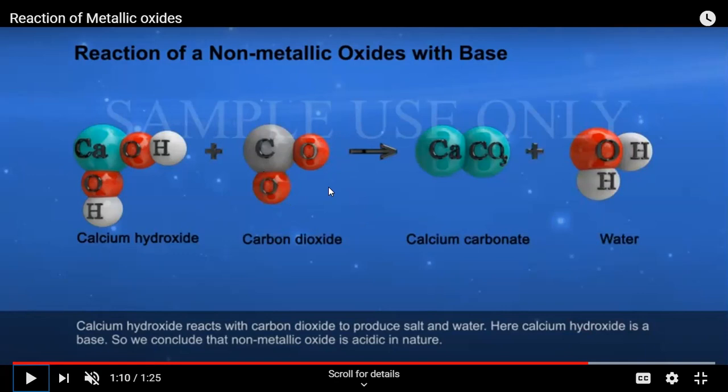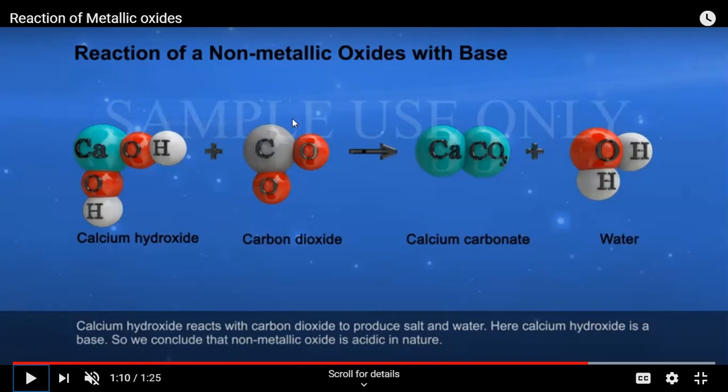Since carbon is classified under non-metals, its oxide will be known as non-metallic oxide. Not only carbon, all the non-metals, when they combine with oxygen, form non-metallic oxides. And these non-metallic oxides show the property of acids. So this is the reason why the non-metallic oxides react with bases.